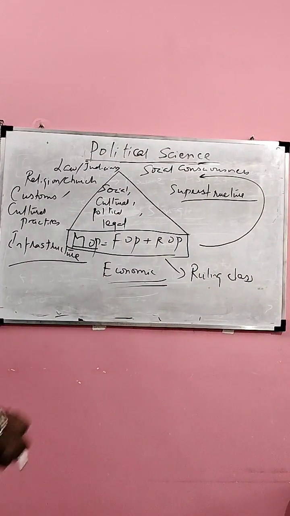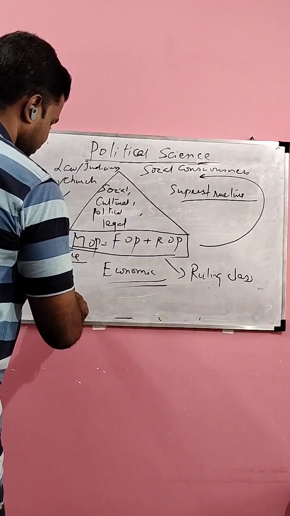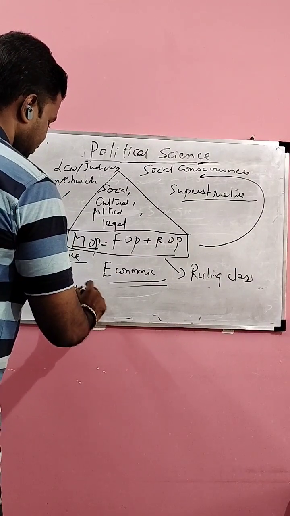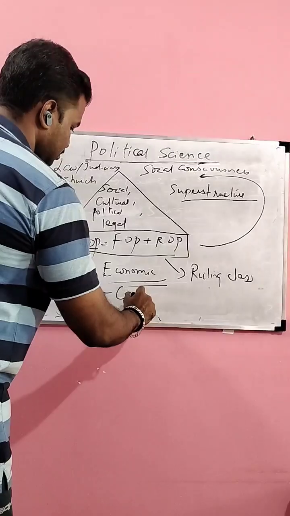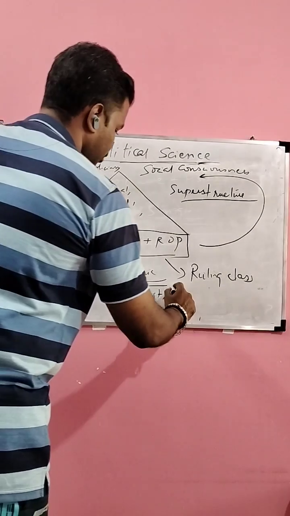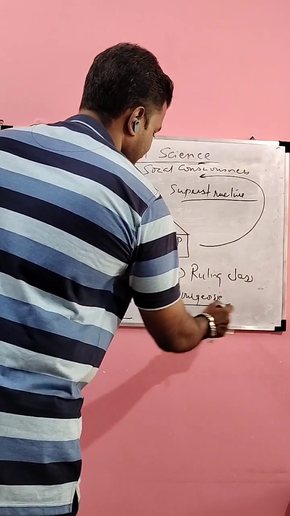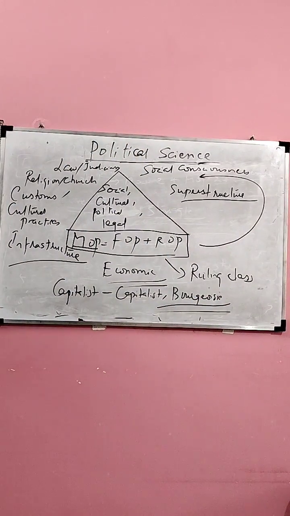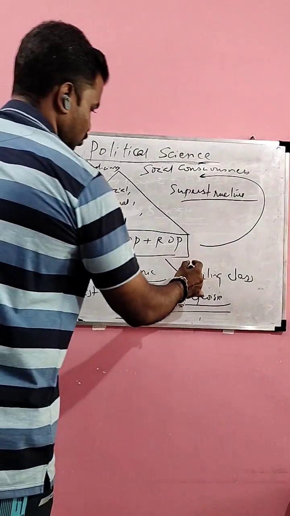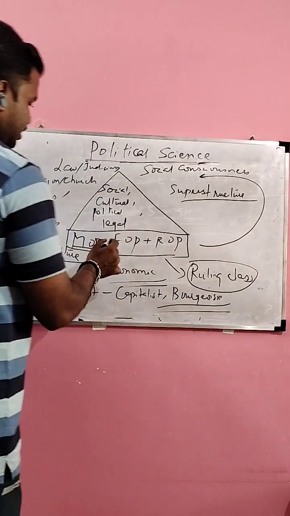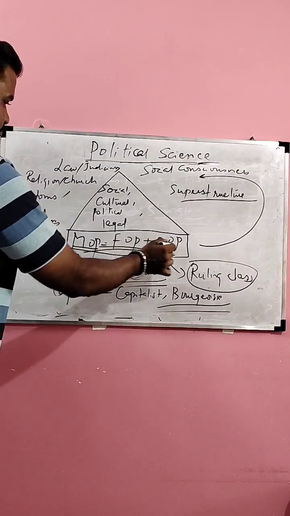In the capitalist society, the ruling class, the capitalist, is also called the bourgeois. Capitalist class has the ownership of the means of capital. Worker class or the proletariat class does not have the ownership of capital. In the economic base, you will see the ruling class. You will find the capitalist here.